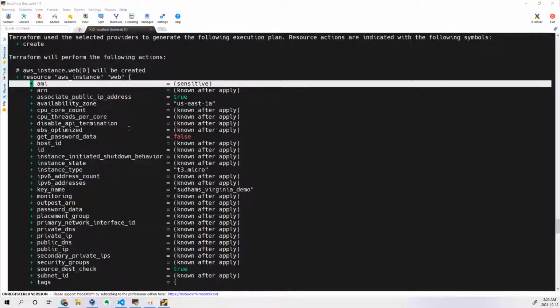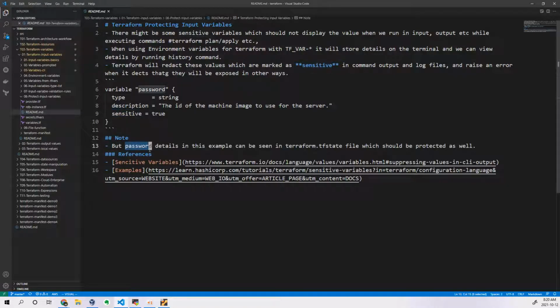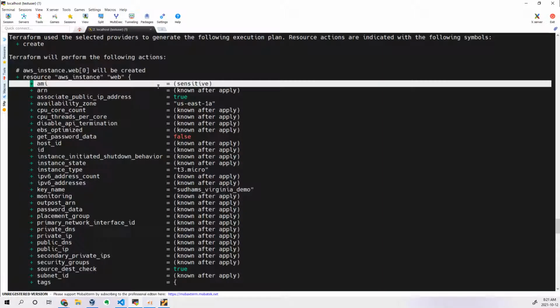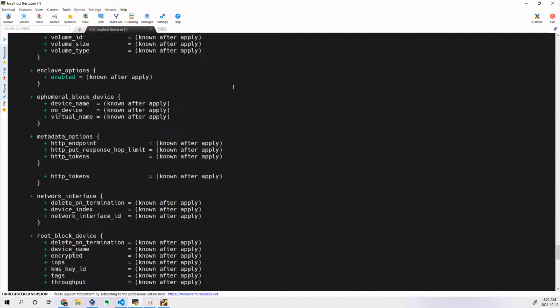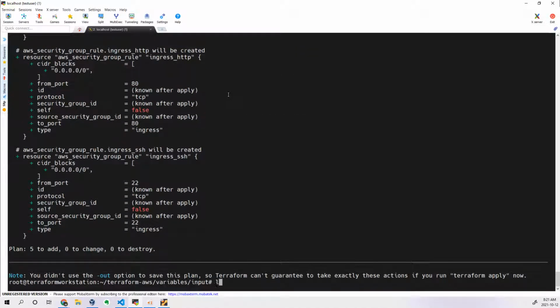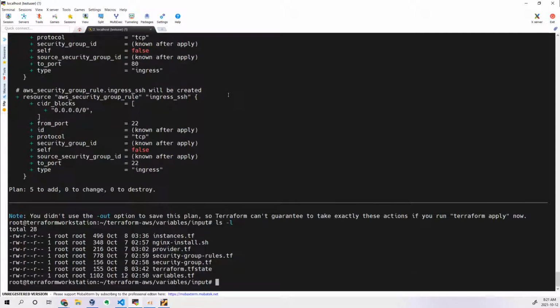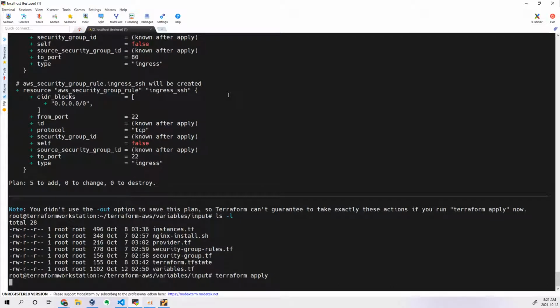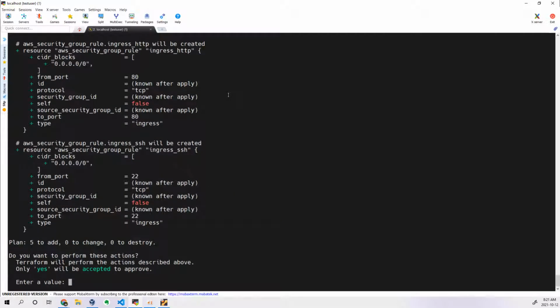But if you look at this particular point, what it is trying to say, password details or any value in this example can be seen in the terraform.tfstate file, which should be protected as well. Though it is not shown in the terminal, whether it is the plan, this plan will not create any terraform state file actually, but when you are trying to execute terraform apply, it will store what it is trying to create, so what has been created on the target provider. That information will be stored in the tf state file, right, terraform state file.